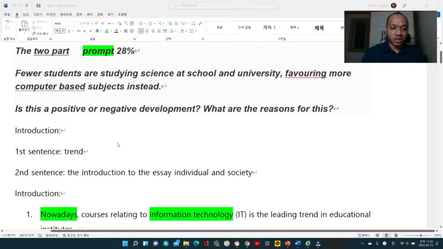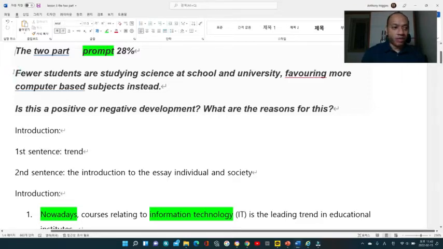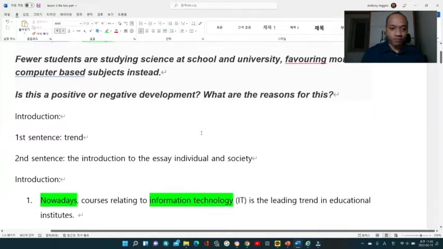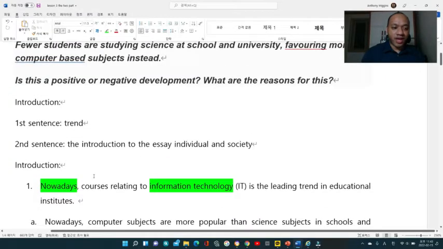So the introduction consists of probably 2 to 3 sentences. So the first sentence, we will be working on trend. As you know, when we are working on trend, the only thing that we need to do is summarize the first sentence. Or we can make this into our own words. All right. So here, number one, right? What I wrote first is I started off with nowadays. And then I put courses relating to information technology, IT, is the leading trend in educational institutes.